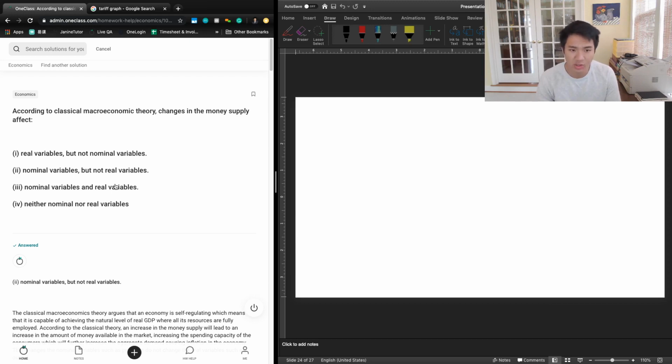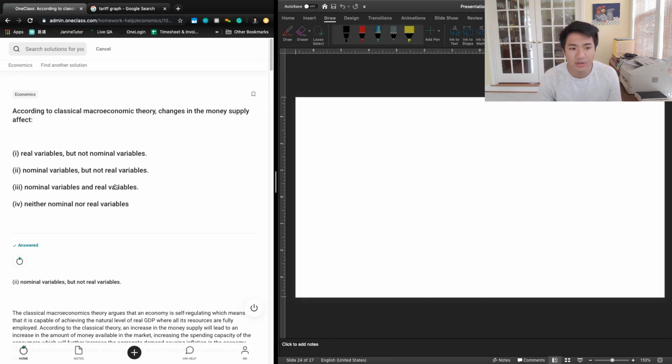And then we can look at changes in money supply and how those changes affect real and nominal variables. If the money supply is changing, that has no impact on real variables, right? A real variable is just the output level of an economy. How much money is available in the economy has nothing to do with the determinants of supply that determine how much output there is. And so money supply is going to be independent from real variables.